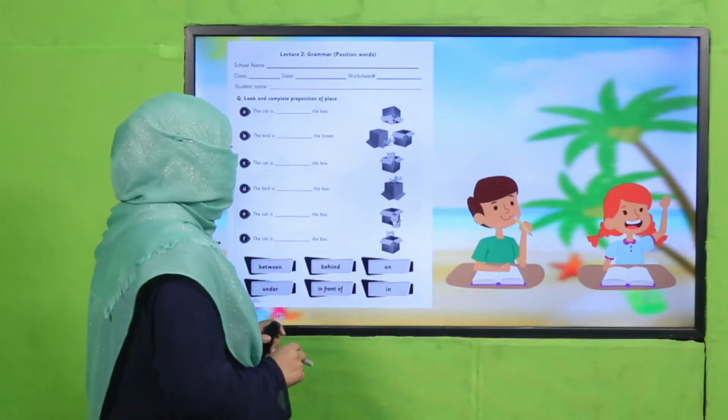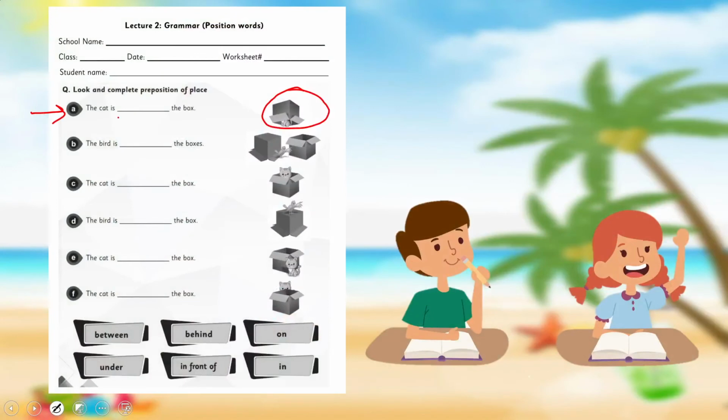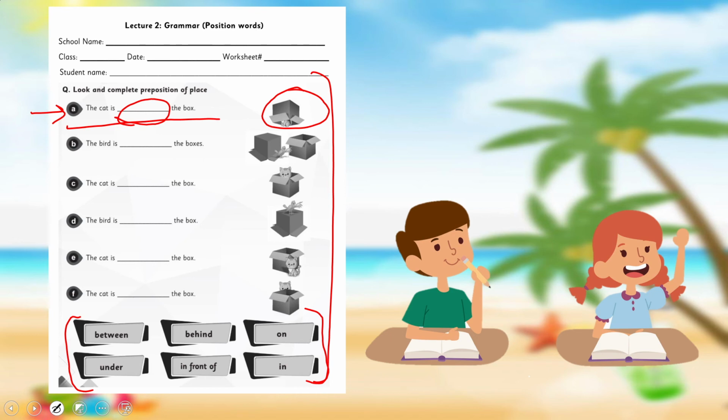And my dear children, what you will do, you will look at the picture and you will use the correct position word to complete the sentence. This is how you are going to complete this worksheet. And you can use the vocabulary of position words from here.